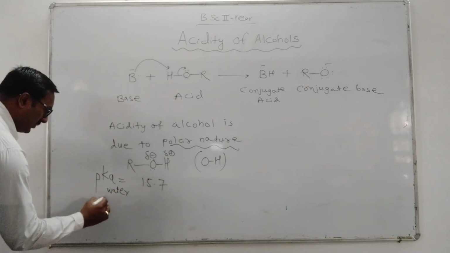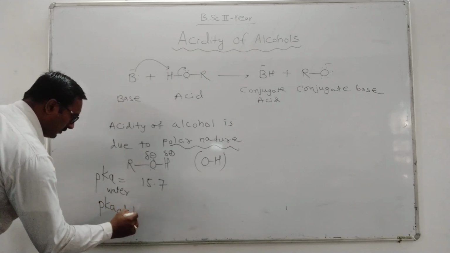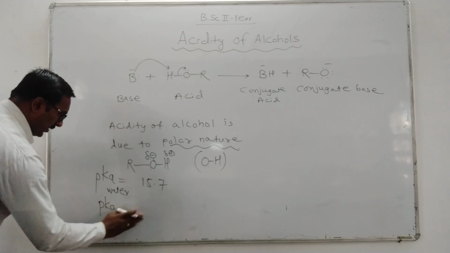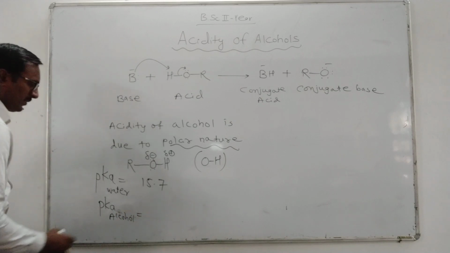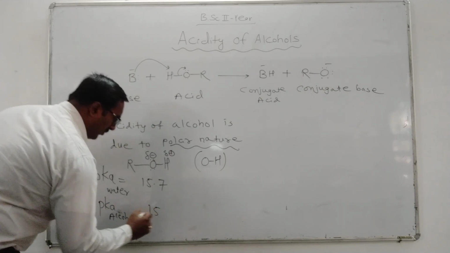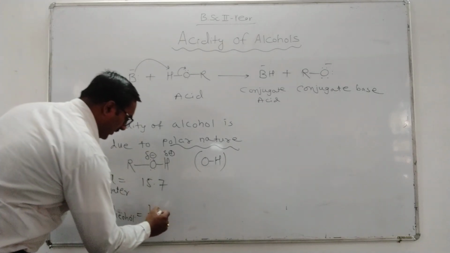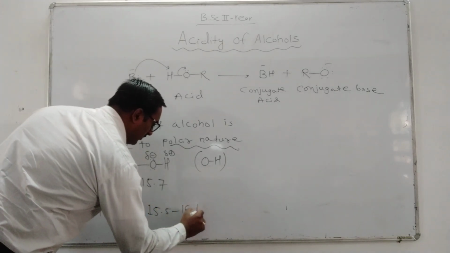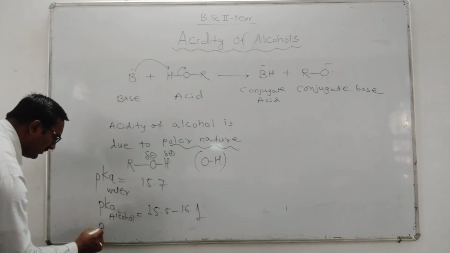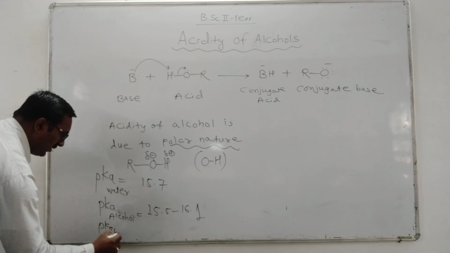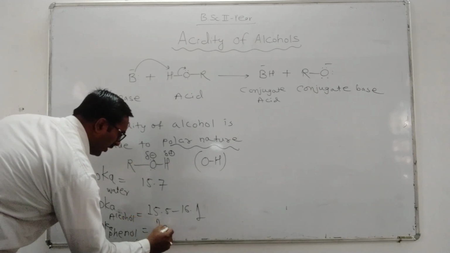Then pKa of alcohol is in the range of 15.5 to 16.1, and pKa of phenol is 10.0.